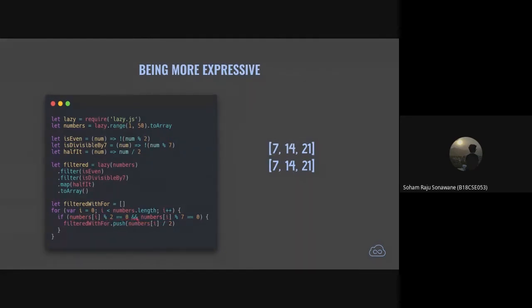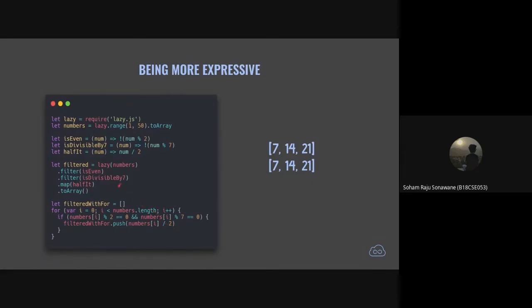Okay, so it's taking the array and checking if the element is divisible by 2. Then you read the next segment, and the next, and you understand, okay, this is checking if it's divisible by 2, divisible by 7, pushing it somewhere, and dividing it by 2 before pushing it.